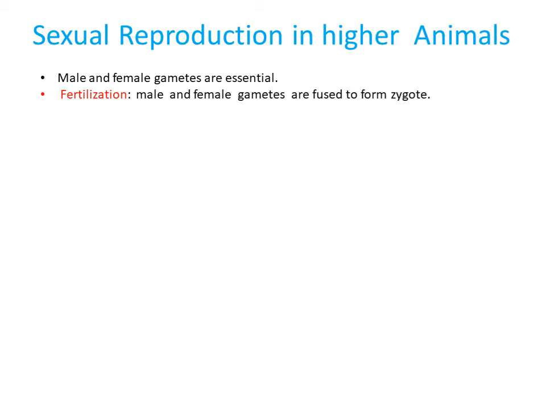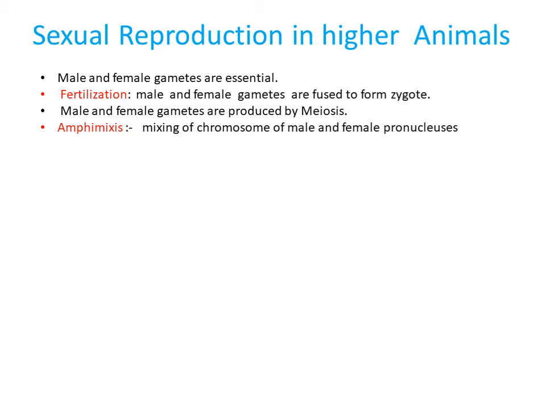These male and female gametes are produced in male and female reproductive organs respectively by the process of meiosis. It means reductional cell division. The male gamete formation process is known as spermatogenesis. The female gamete formation process is known as oogenesis. In these, meiosis is an important step of cell division. In sexual reproduction, chromosomes of male and female are mixed together. That process is known as amphimixis.